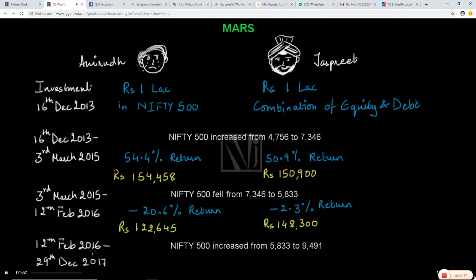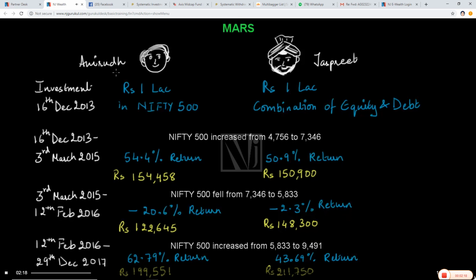Now from February 2016 until the end of December 2017, Nifty 500 again increased from 5833 to close at 9491. In this phase, Anirudh got his smile back. His absolute return was 62.79% and Jaspreet's absolute return was 43.69%. So Anirudh's investment value at the end of December 2017 doubled to around rupees 2 lakhs and Jaspreet's investment on the same date was valued at around rupees 2.12 lakhs.